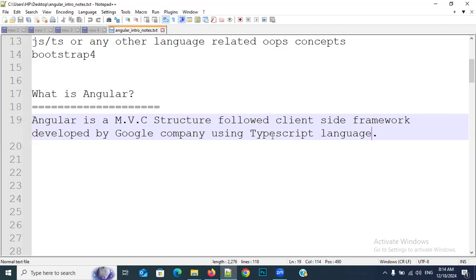Whatever the security-related structure, performance-related structure, and SEO-friendly URL structure is required, if you develop it manually, it will take 3 to 6 months. But if you choose any framework, the basic structure will come automatically. Depending upon that structure, we enhance the application. To download the framework, it does not take 3 to 6 months, only 5 to 10 minutes maximum. Then within 10 to 15 minutes, we can change the basic settings also. Then immediately we can write the application.